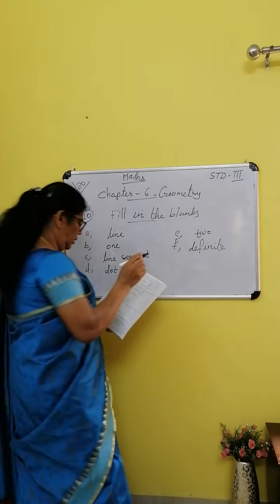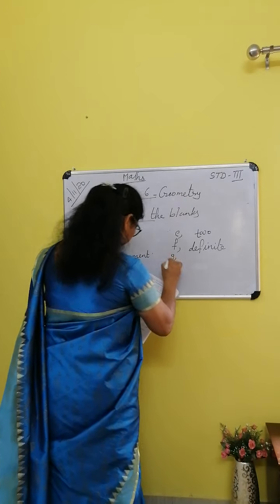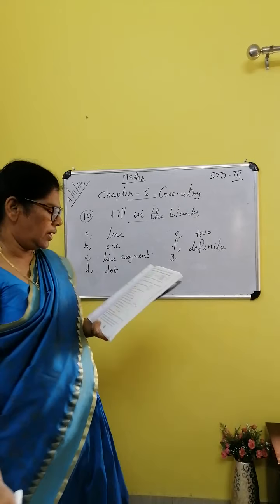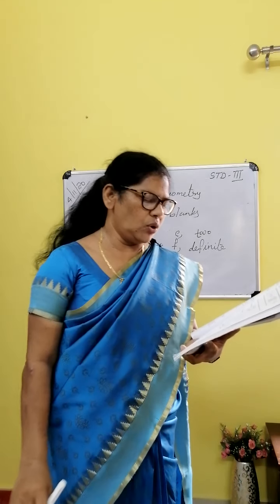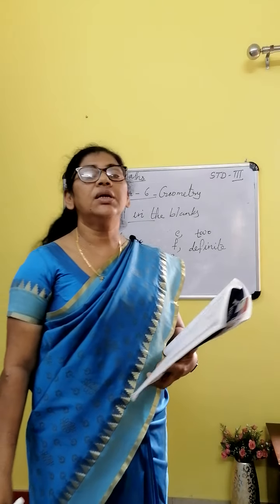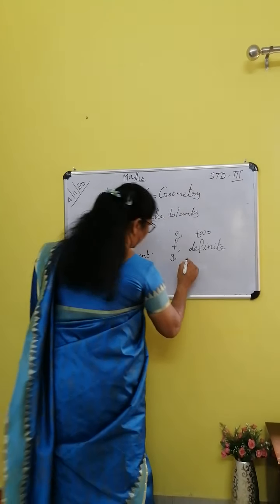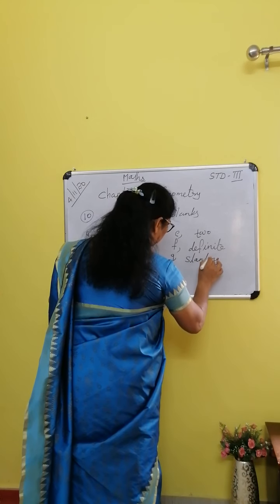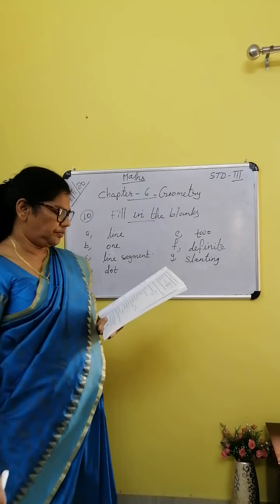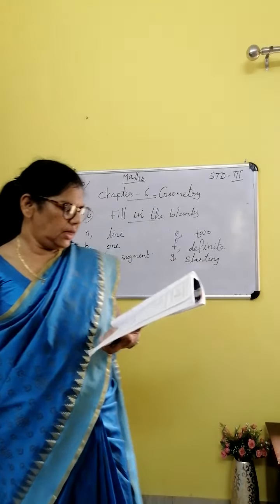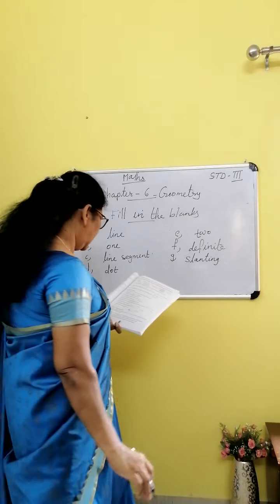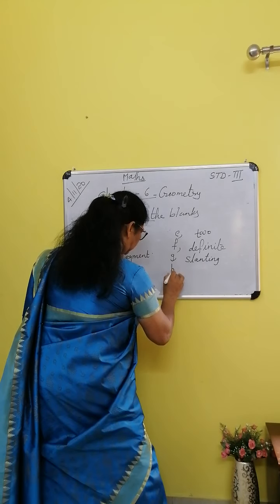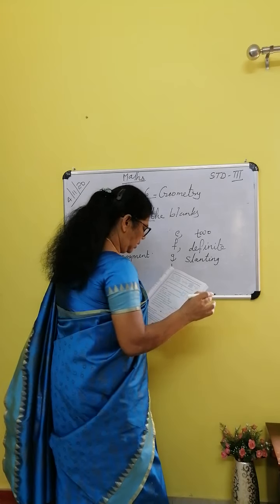Next, G. Lines that are neither horizontal nor vertical are known as slanting lines. Number H. Line EF is represented as line EF.